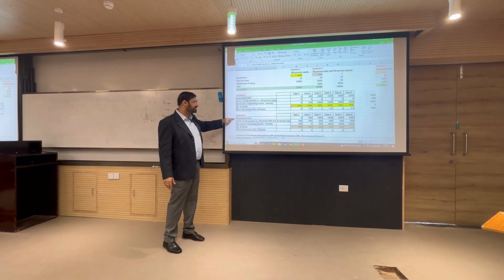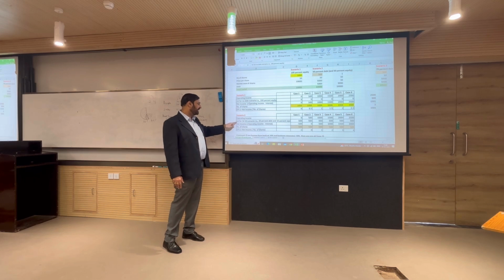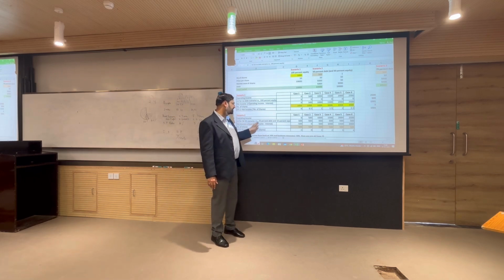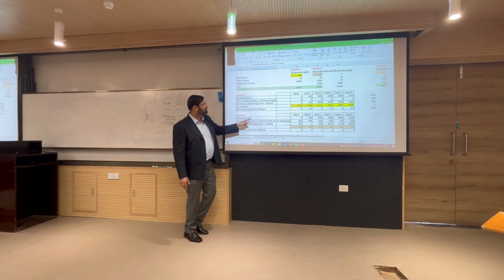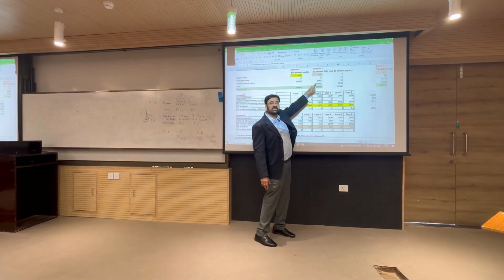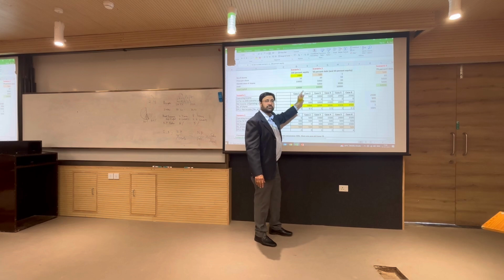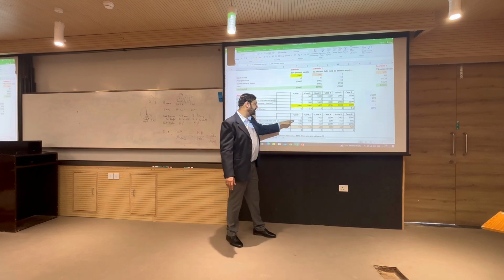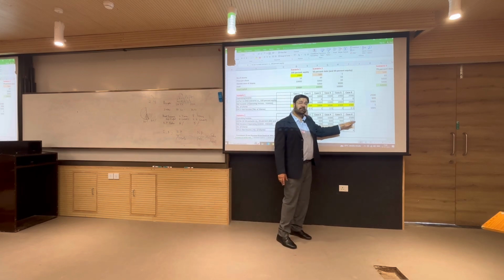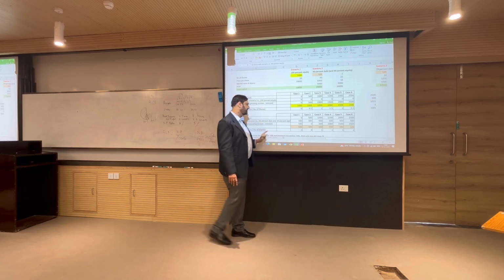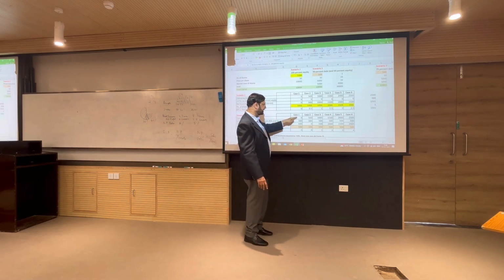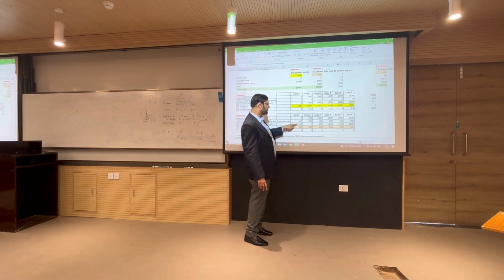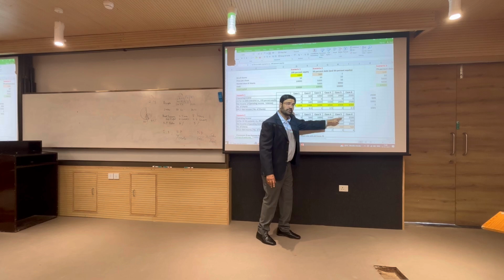So operating income is 0 to 2500, and interest for the 50-50 scenario is how much? 50% debt and 50% equity, so how much is the debt? 5000, assume 10% interest. So on 5000 we have 500 as our interest cost, right? If that is the interest cost, then net income, operating income minus interest, is what? 0 minus 500 is minus 500, 500 minus 500 is 0, 1000 minus 500 is 500 and so on.